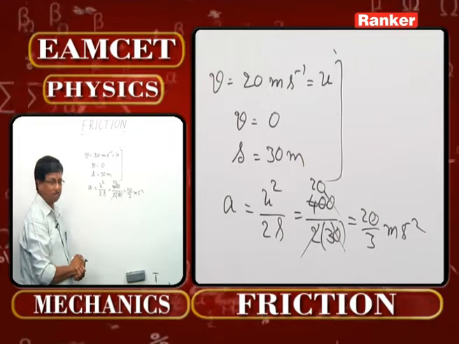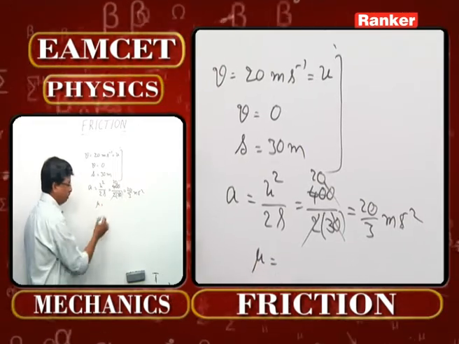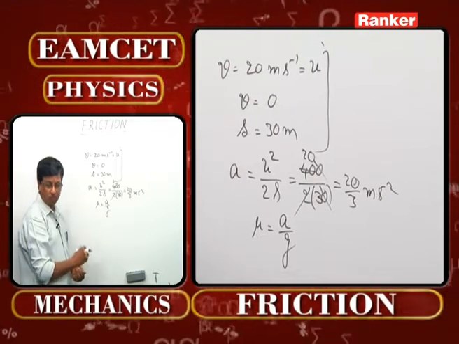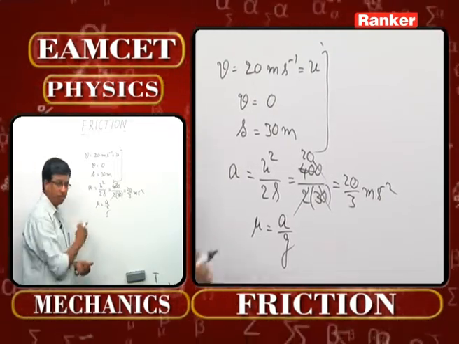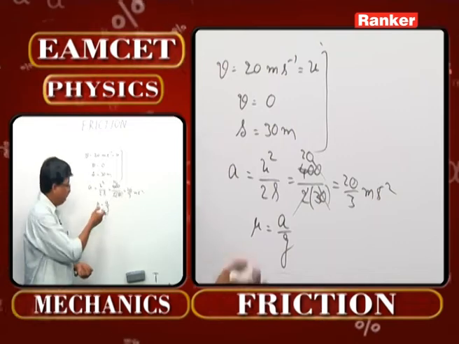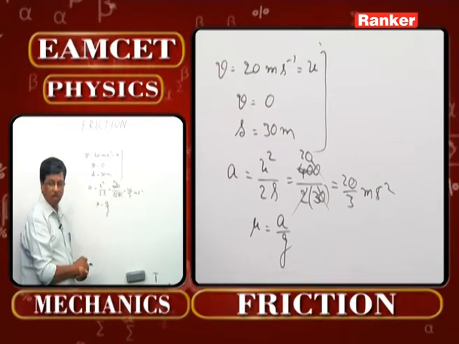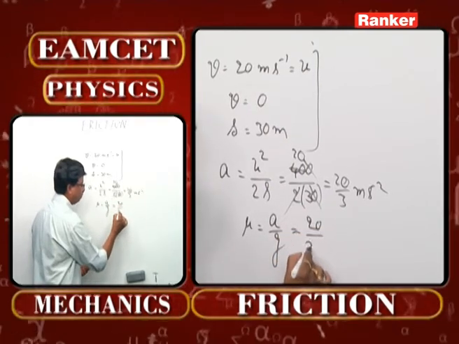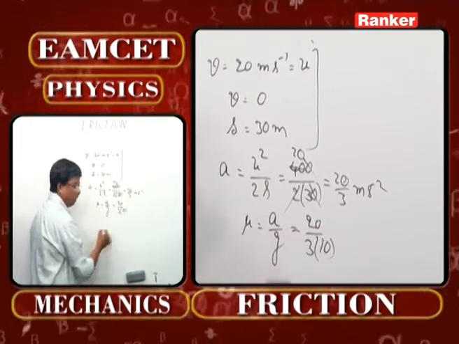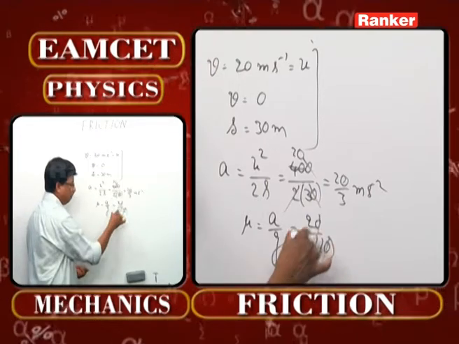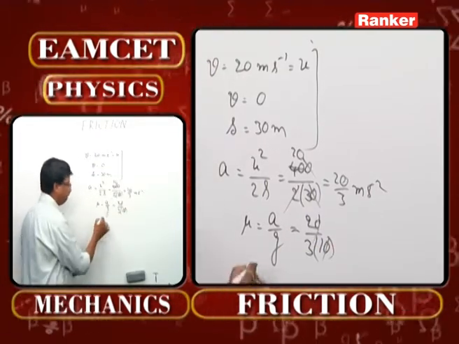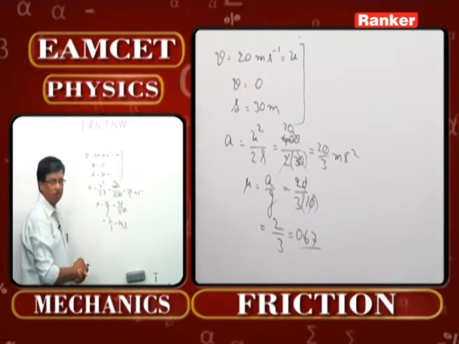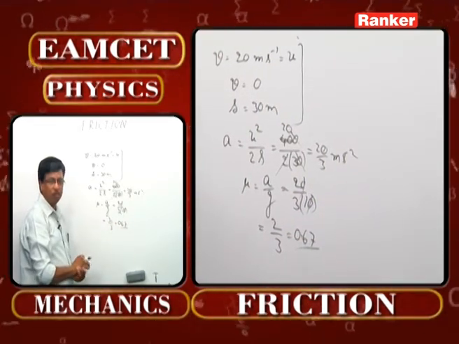But the question is not this. What is the coefficient of friction? It can be written as a by g, because we know F by R, force of friction by normal reaction, is the coefficient of friction. F can be written as ma and R can be written as mg. M getting cancelled, a by g will be the value. And what acceleration have we got? 20 by 3 divided by the acceleration due to gravity, which is given as 10. If you cut this, 2 by 3 will be the value. 2 by 3, in other words, you can write around 0.666 recurring. Therefore, we can take it as 0.67.